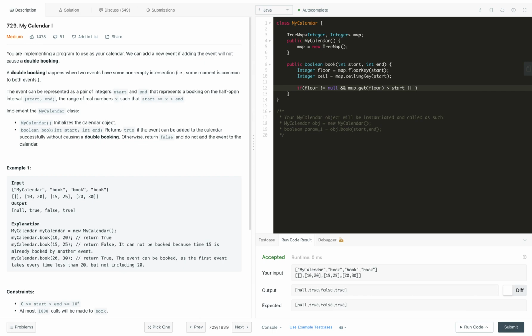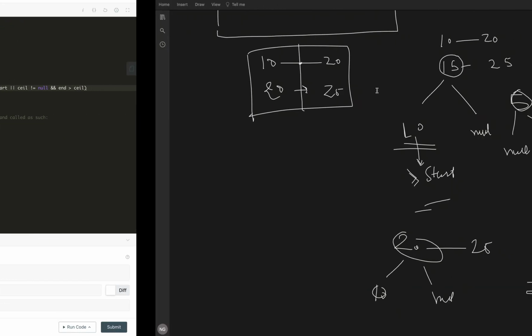Or the other condition, if ceil is not null and end is greater than ceil. Let's double check the condition.